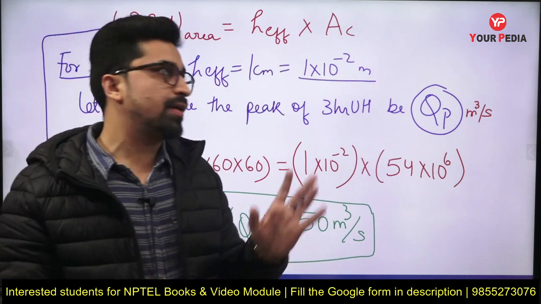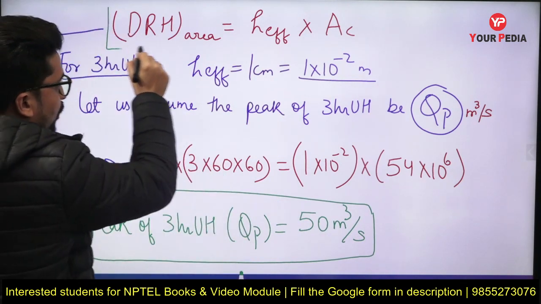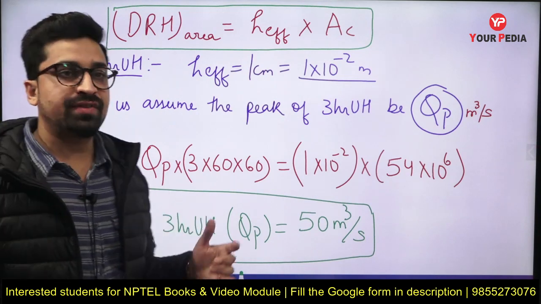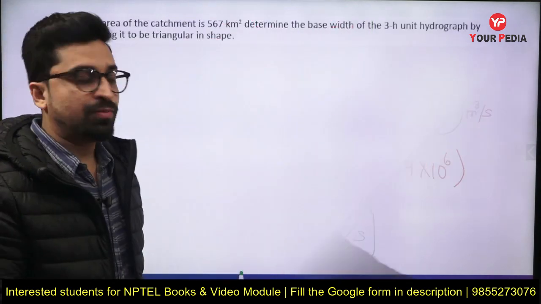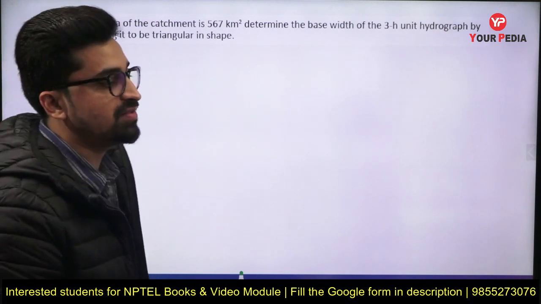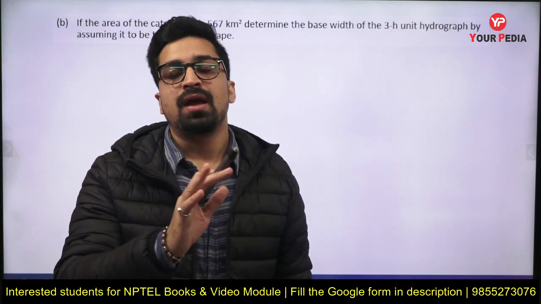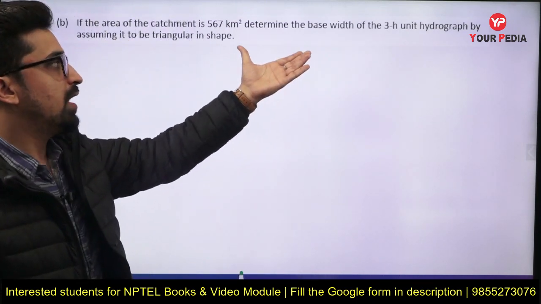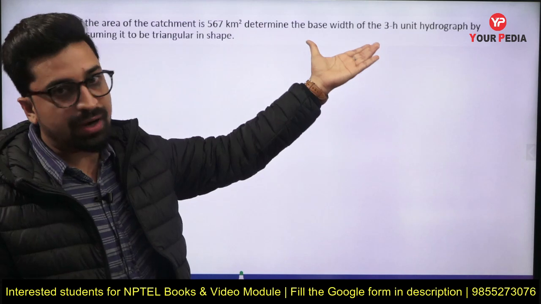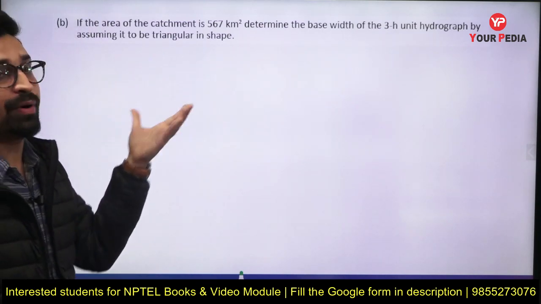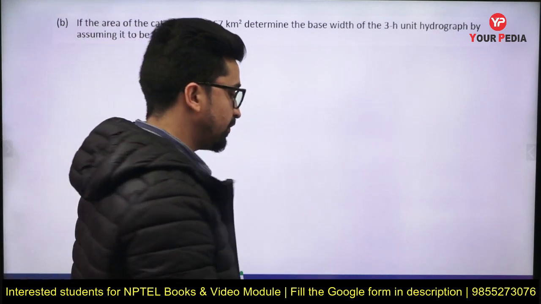So this was a simple relation. Basically this relation is very important to solve this question, right? So the first part of this question is solved. Okay, now let's move on to the second part of this question. Here they have changed the area of catchment, and they are asking you to calculate the base width of the 3R unit hydrograph. Along with that, they have told you that the shape of the hydrograph is triangular, correct?